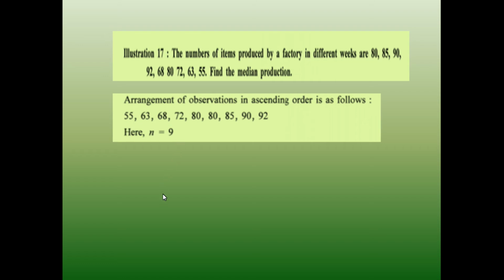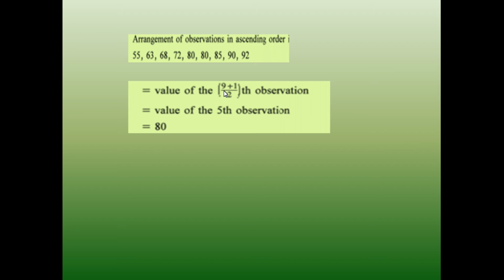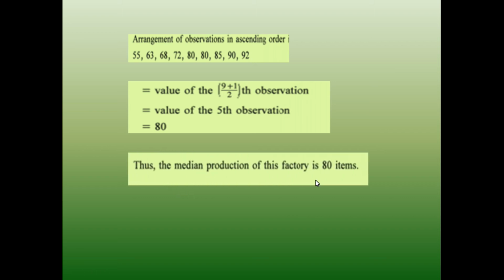So, to come to the middlemost observation, we write median M is the value of the (n plus 1) upon 2 th observation. So, this is our ascending order. Our n is 9, plus 1, upon 2. So 10 upon 2, that is the fifth observation. The fifth observation in the order is 80. So the median here is 80. Median production of the factory is 80 items, 80 units.